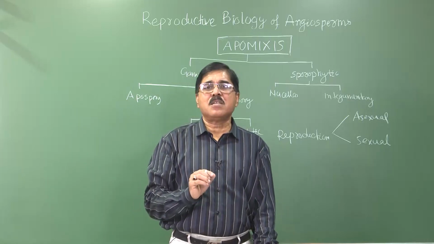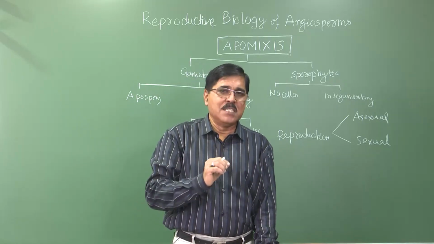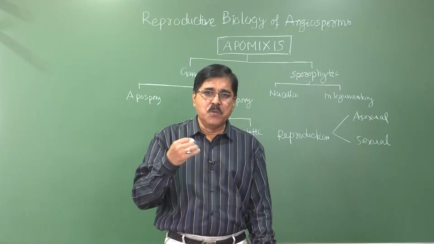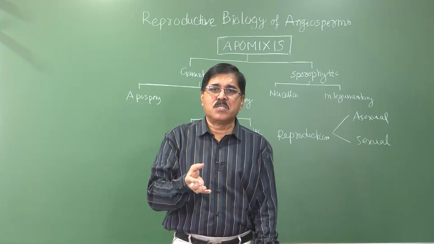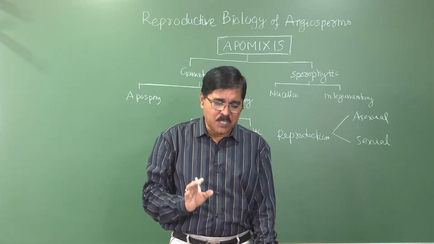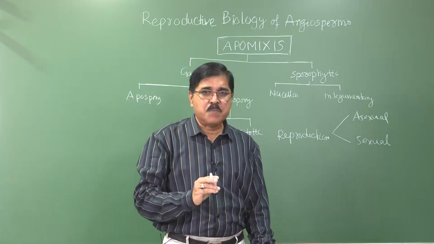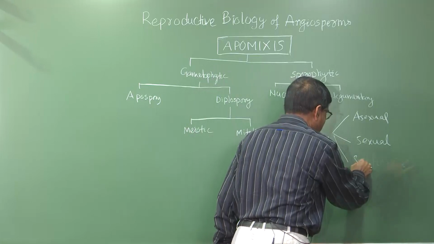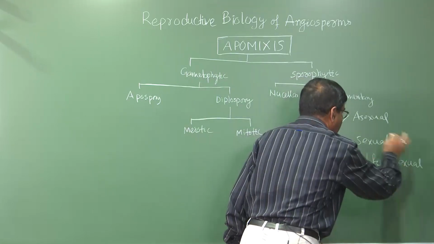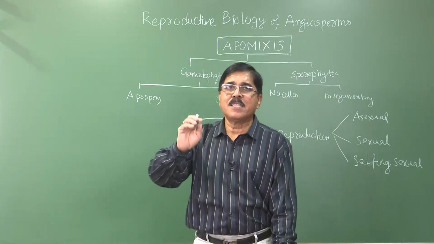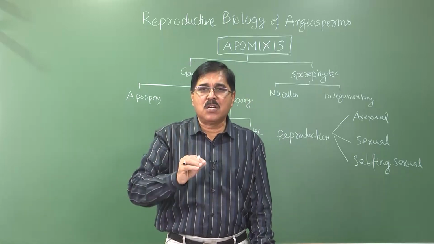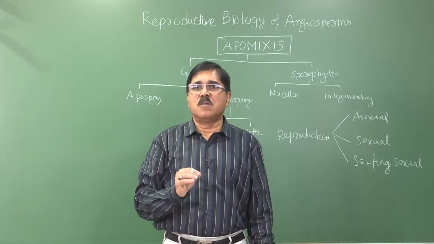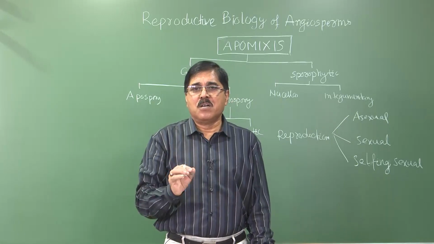And in sexual reproduction, there is the formation of seed, where the male and female gametes fuse forming the zygote, which develops into the embryo, and the ovule develops into the seed, and the ovary into the fruit. That is the common process of sexual reproduction. But sometimes there is a special type of sexual reproduction. The third type of reproduction is where there is no sexual union or fusion of male and female gamete resulting in the zygote, still the embryo can be formed, or seed can be formed.